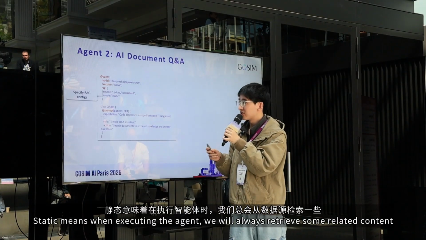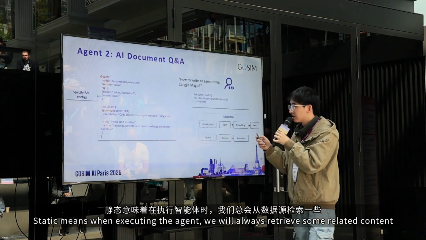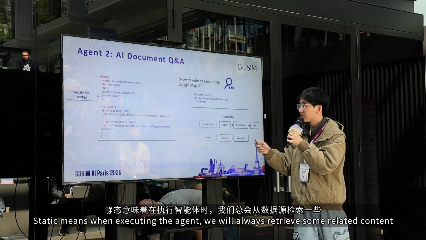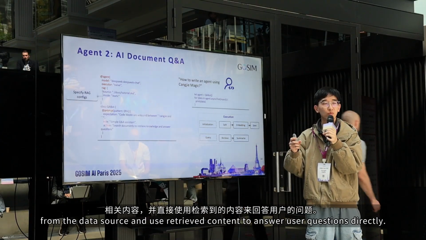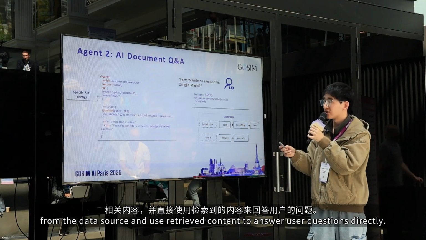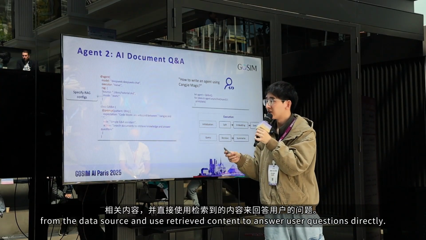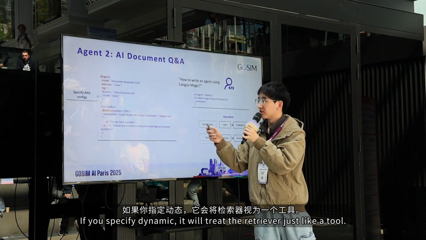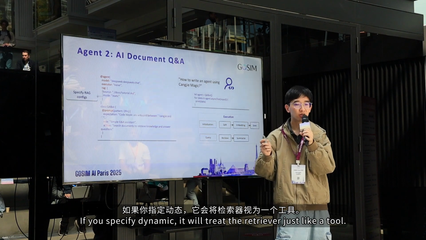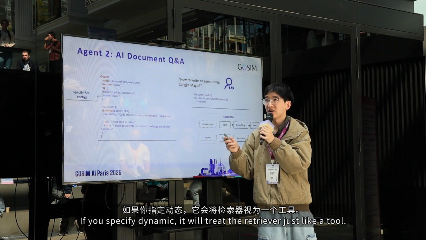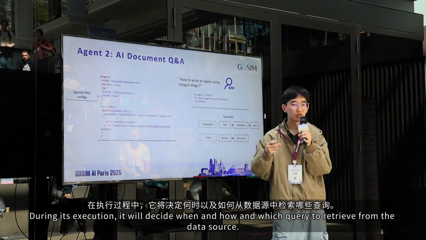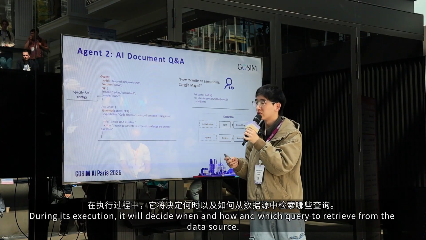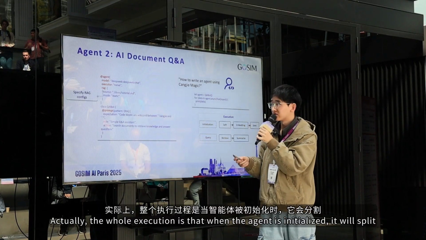Here, static means when executing, the agent will always retrieve some related content from the data source and use the retrieved content to answer user questions directly. And if you specify dynamic, it will treat the retriever just like a tool. During its execution, it will decide when, how, and which query to retrieve from the data source.